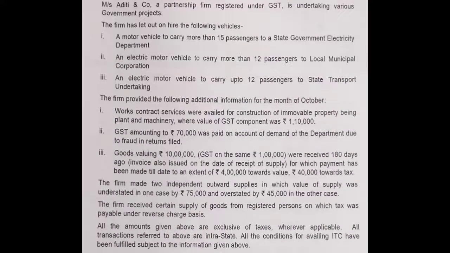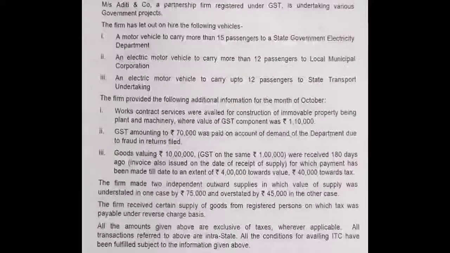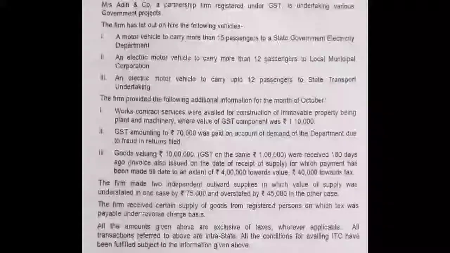where the value of the GST component was 1,10,000. Number 2, GST amounting to rupees 70,000 was paid on account of demand of the department due to fraud in returns filed. That means he has manipulated to the extent of rupees 70,000, on account of demand of the department due to fraud in returns filed. And then third, goods valuing rupees 10 lakhs, GST on the same rupees 1 lakh, were